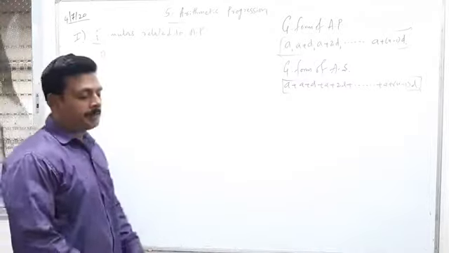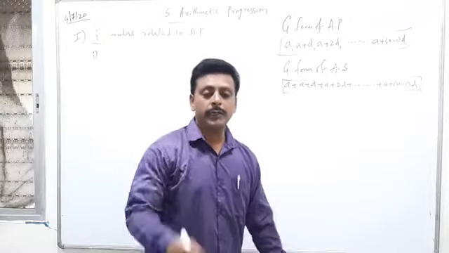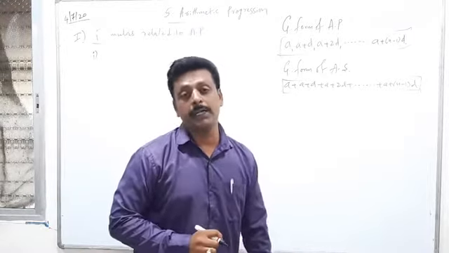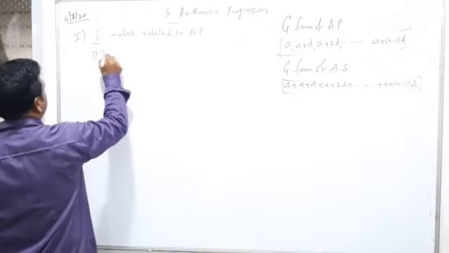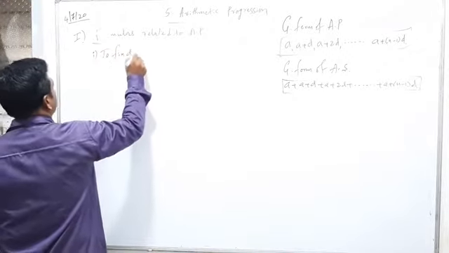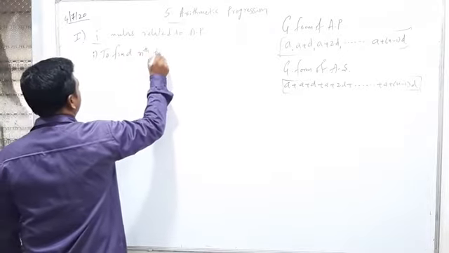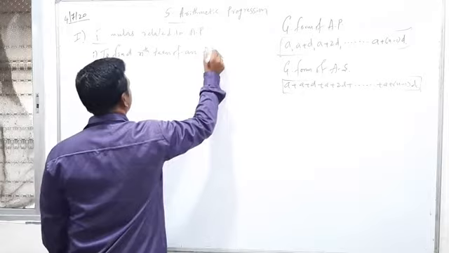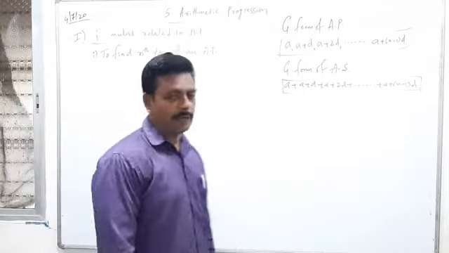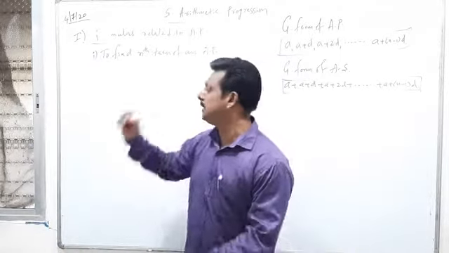In arithmetic progression, they may ask you to find the nth term of an AP. So formula number 1 is to find the nth term of an AP. Try to understand the meaning of it. What do you mean by the nth term of an AP?